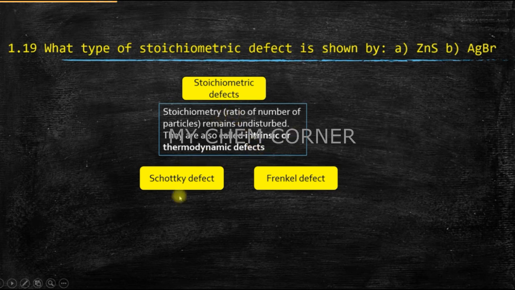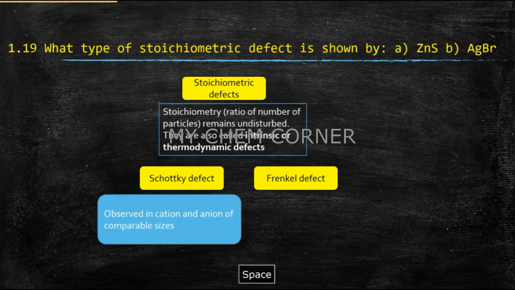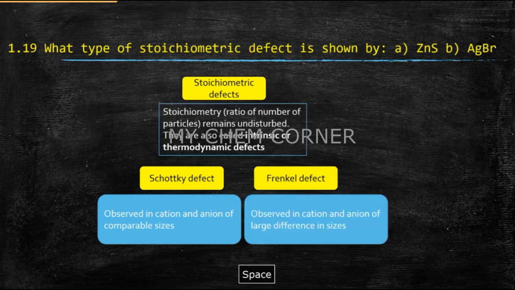Under stoichiometric defects in our syllabus we have learned 2 types. One is Schottky defect, the other is Frenkel defect. Schottky defects are observed in cations and anions of comparable sizes, which means the cation and anion can be of almost similar size. But Frenkel defect is observed where they have a huge difference in size.